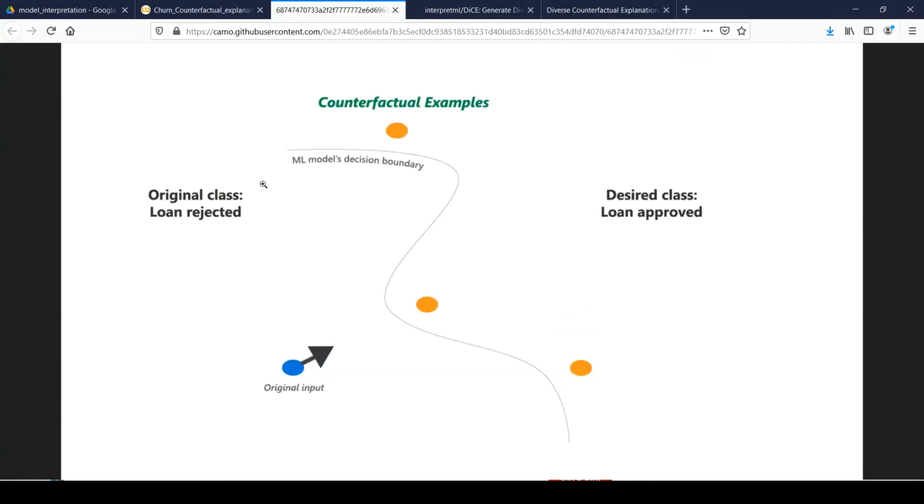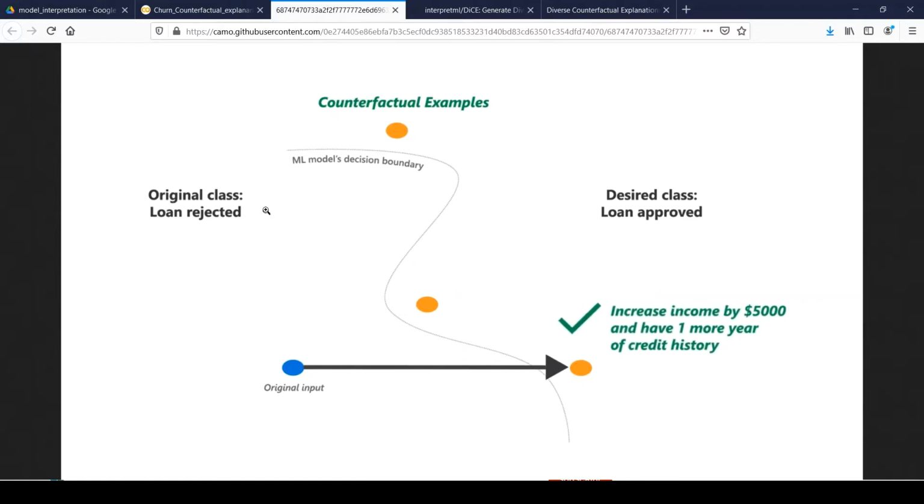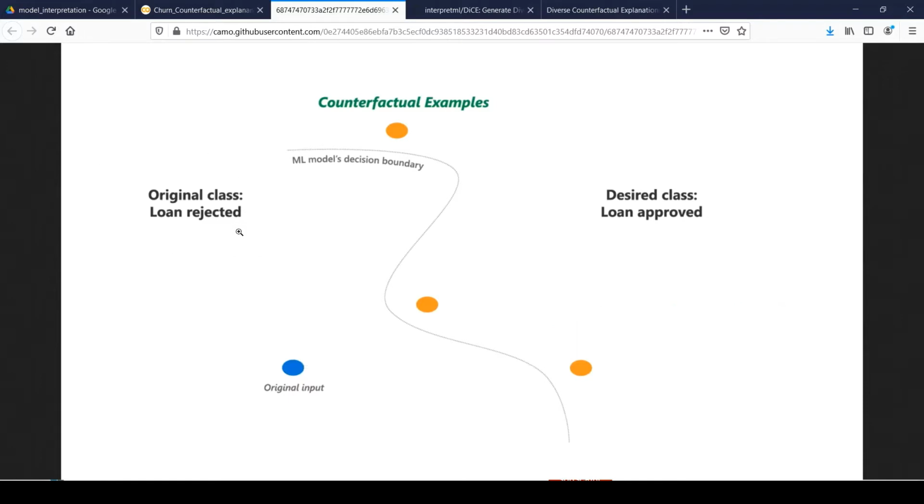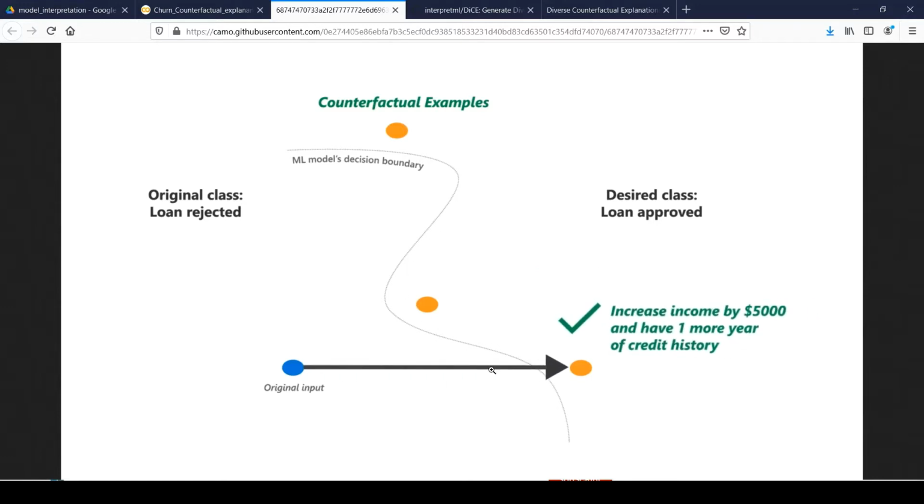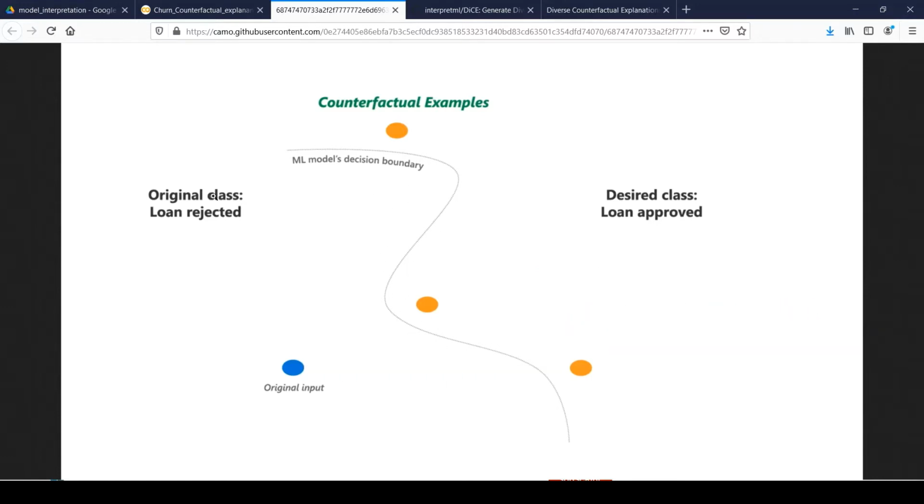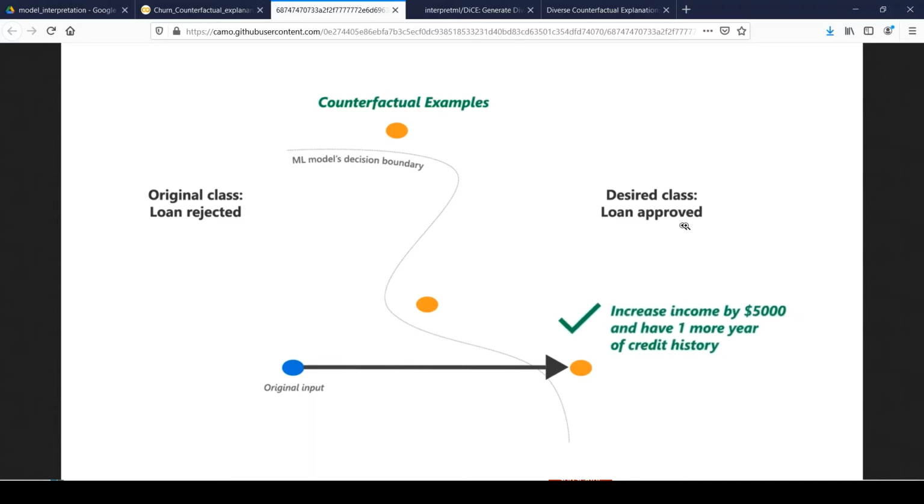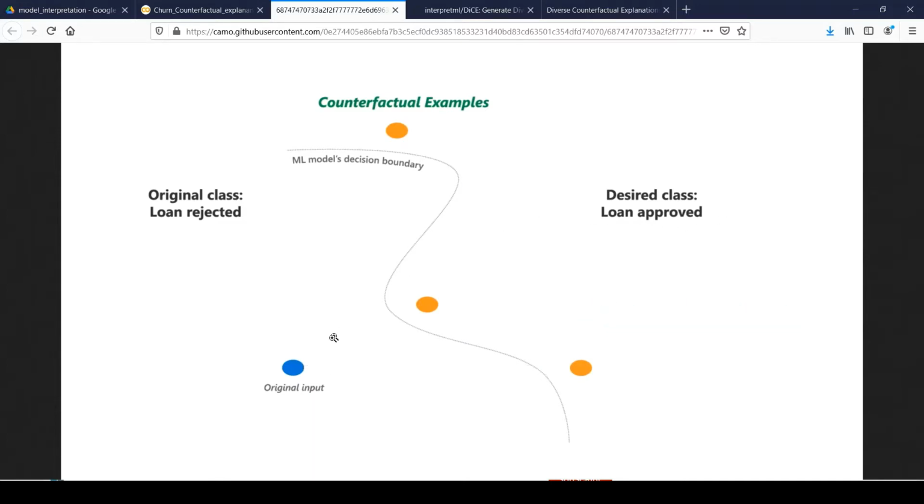So take again the loan application form, and I have applied and it has been rejected. So that's the class I have been assigned, the loan rejected class. And the dotted line represents the machine learning model boundary. On the left side, it is categorized as the loan rejected class. And on the right side, it categorizes the loan as the loan approved class. And here is my input data. So that's my original input data.